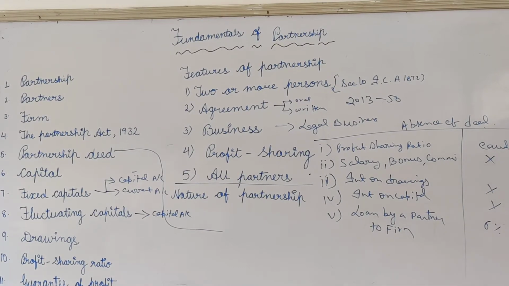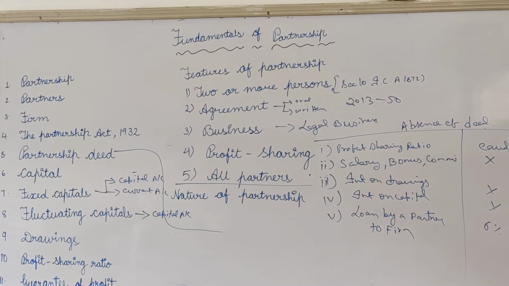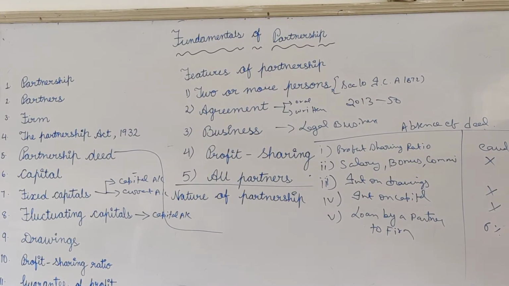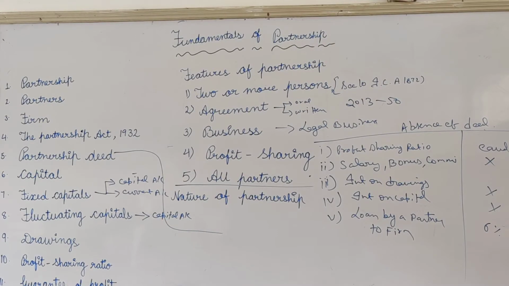Okay. Now the next topic is distribution of profit. How will distribution of the profit take place in a partnership firm? As I told you, it's an extension of sole proprietorship. In sole proprietorship, till last year what you have done, you have prepared the profit and loss account. Afterward the profit available is transferred from the profit and loss account to the balance sheet on the liability side and added to the amount of capital. But here, the accounting for partnership is different.